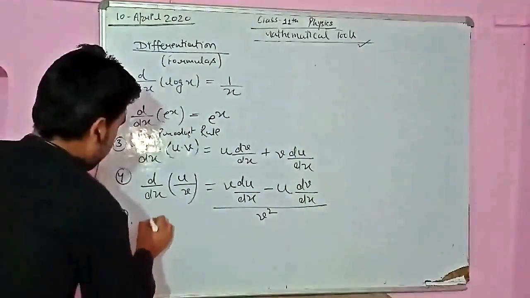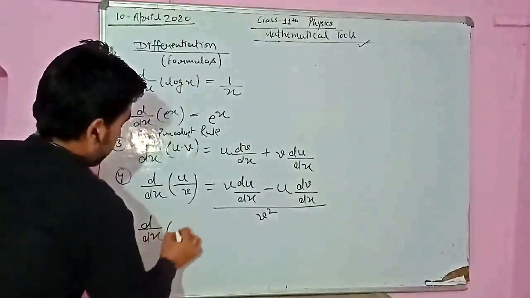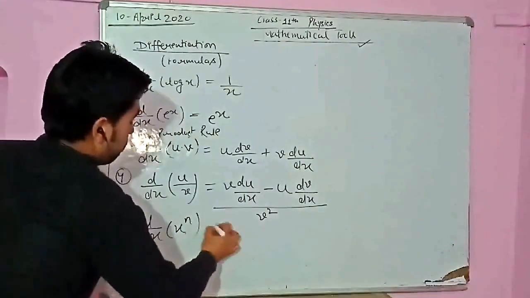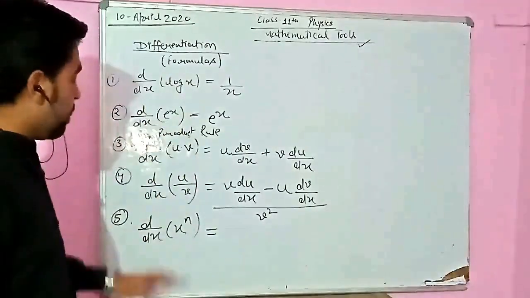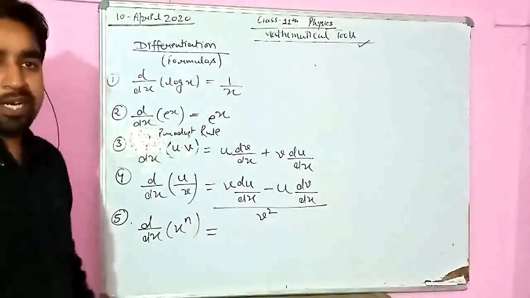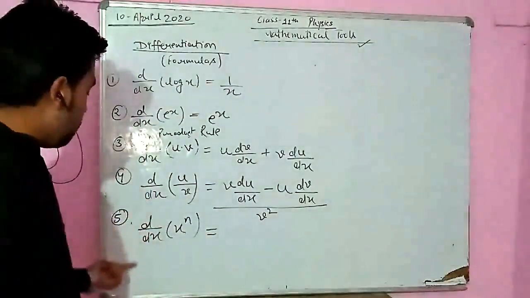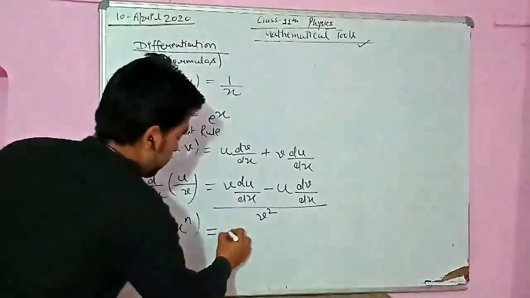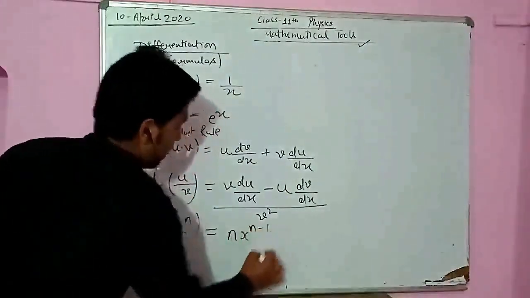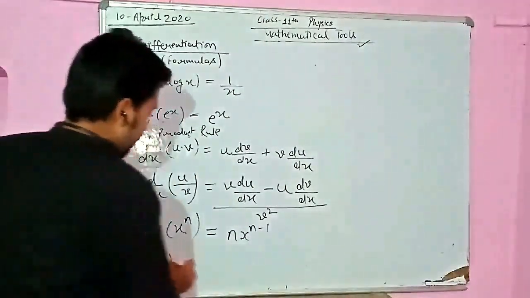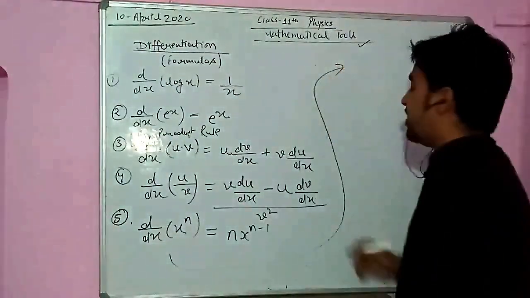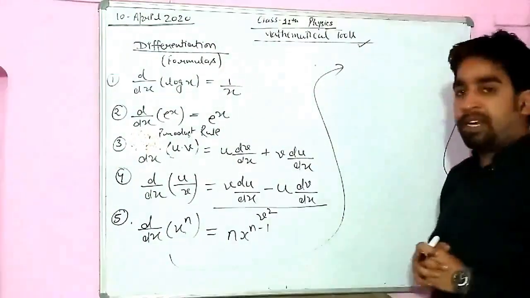suppose we have to do the differentiation of a function which is given in the form of x power n. तो ये बहुत इंपॉर्टेंट होने वाला है, इसको बिल्कुल लर्न कर लीजिएगा. All formulas you have to learn. Strictly I am saying this. Okay, so d upon dx x power n is equal to n x power n minus 1. Now I can show you the example for this identity. D upon dx x power n is equal to n x power n minus 1.